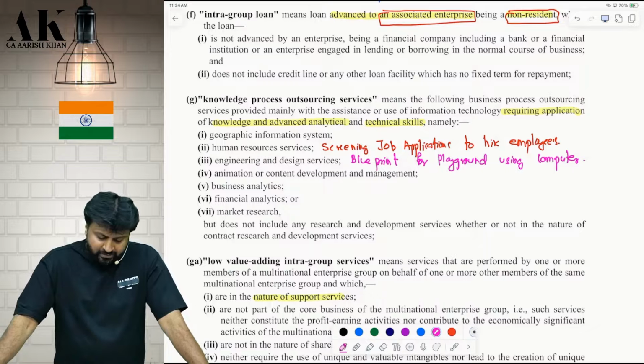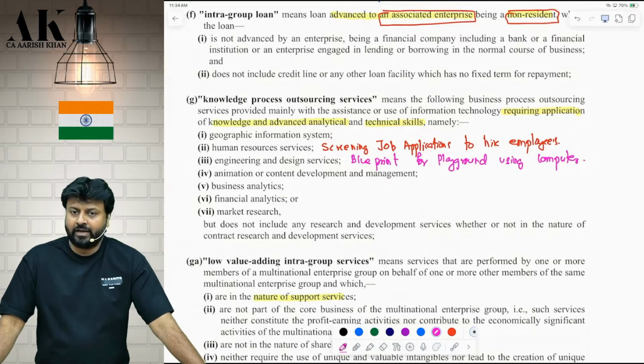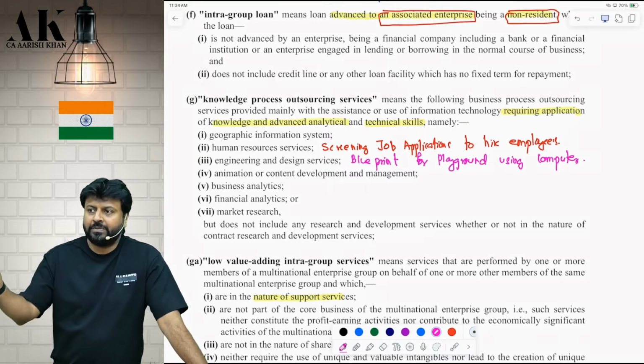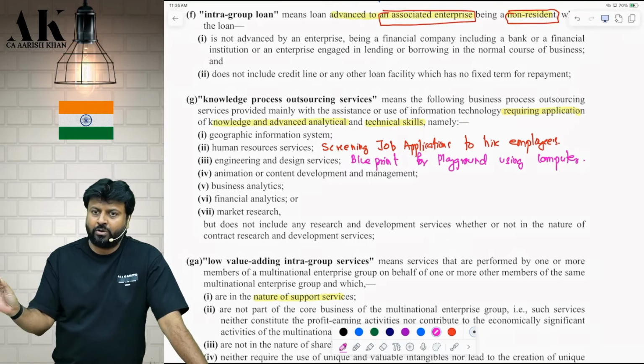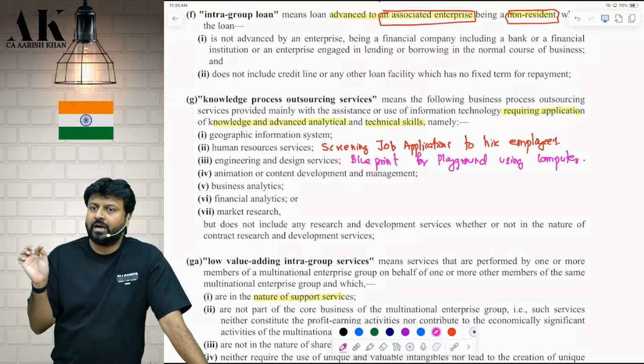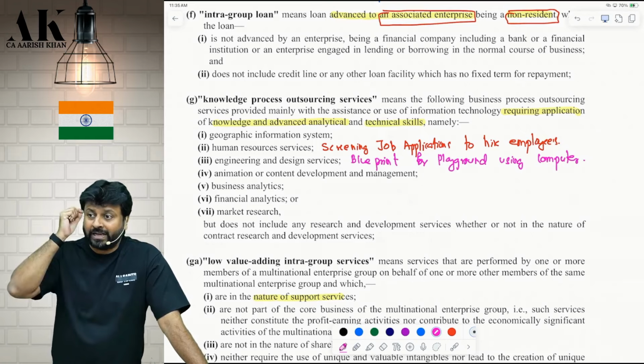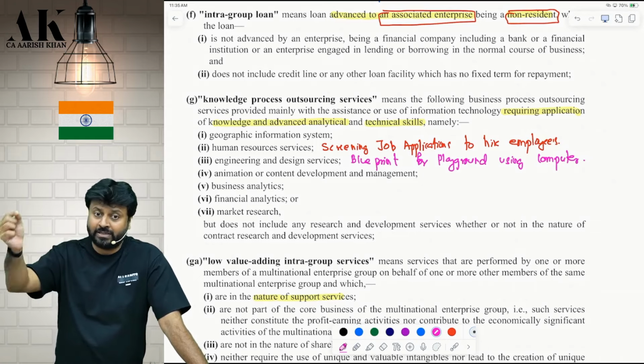Geographic information system, human resource services, engineering and design services of your company, animation, content development and management, business analytics, financial analytics, market research. Again, we are not doing any R&D for you. We are only providing these services for you. The difference between a normal outsourcing and KPO: in KPO, you are outsourcing some important functions of your business which require some technical skill, knowledge, application by the other company.